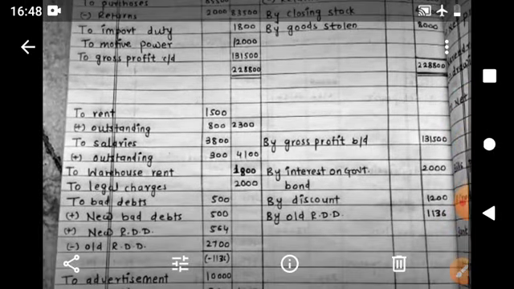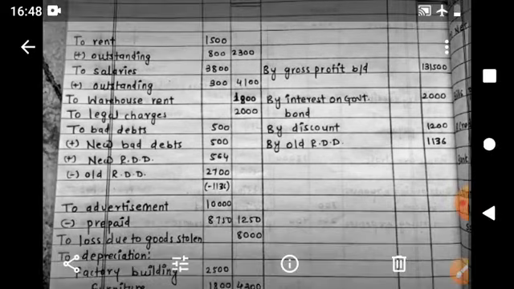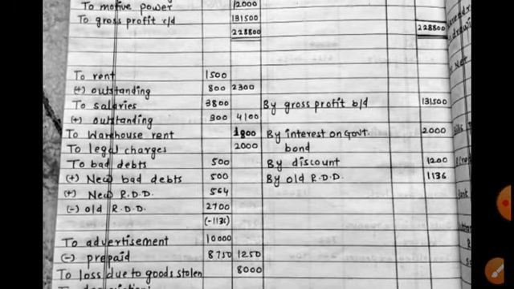Then it is shown on the credit side of profit and loss account by gross profit brought down. You can see the interest on government bonds. It's accrued interest on government bonds 2000 for 6 months. Discount, indirect income, it was given in the trial balance, and old RDD here. We will see this section in detail. On the debit side of this profit and loss account, rent plus outstanding, okay. Salaries plus outstanding.